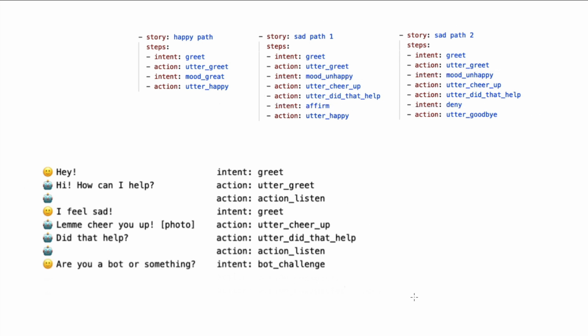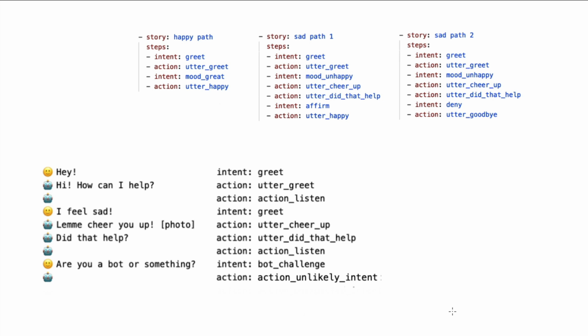And let's now say here, the user does something that's unexpected. It's here where the user's saying, hey, hang on, are you a bot or something? Which would be a different intent. And in this case, it's an easy example because this intent doesn't even appear in any of our stories that we see here. So this should trigger the unexpected intent policy. The policy would emit this action over here, which we could use to respond to the user.